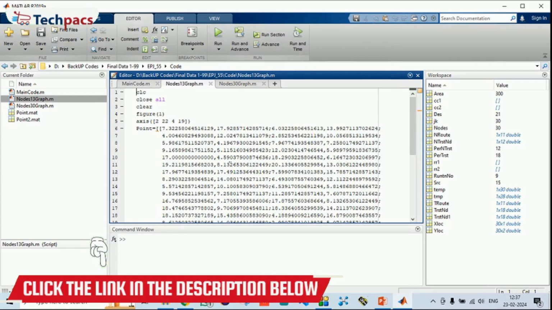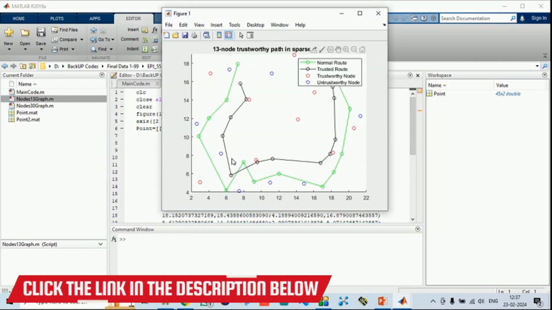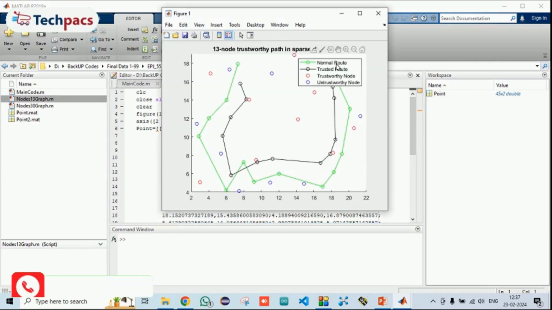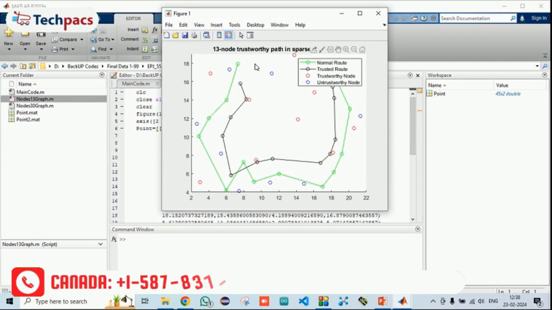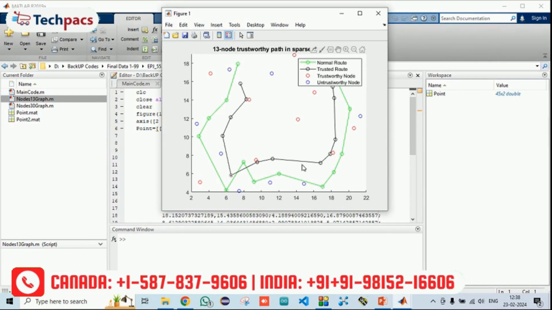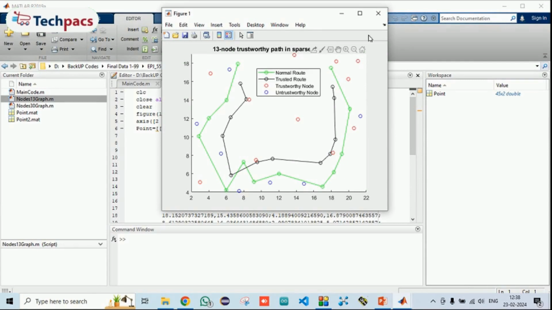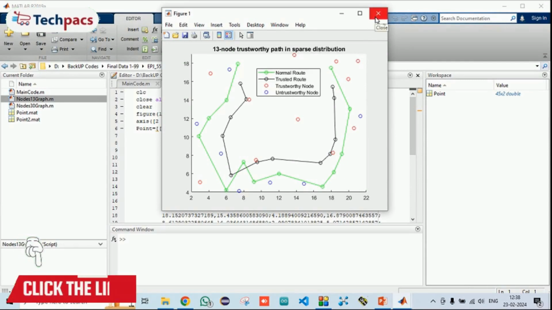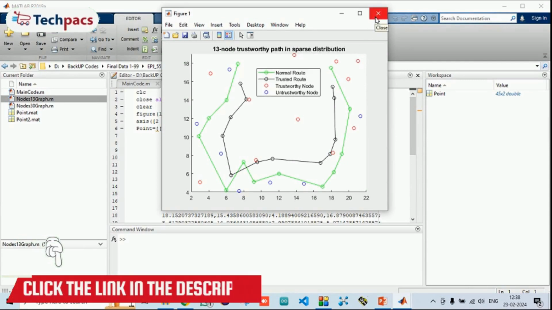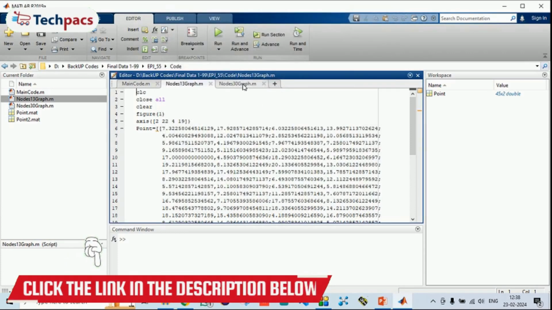When I press enter, you can see it directly shows that when the normal nodes were considered, the normal route was selected, in green color. The trustworthy route is in black color, and the node colors are red and blue. This is the representation of how the route can be formed if the trustworthy nodes or the non-trustworthy nodes are considered.